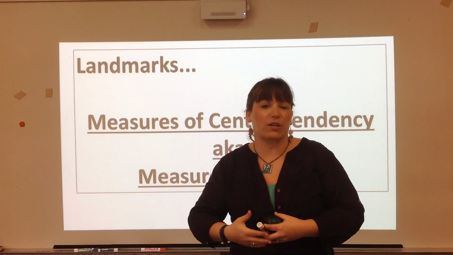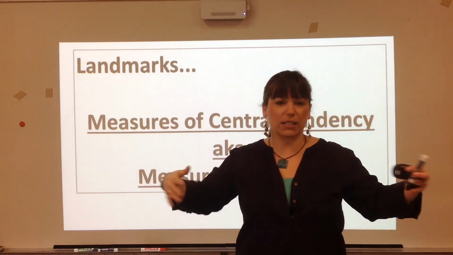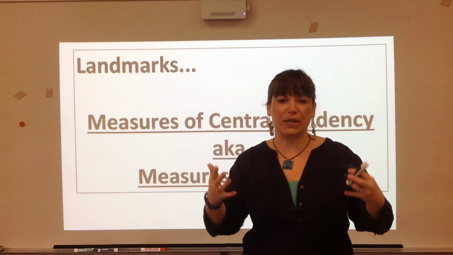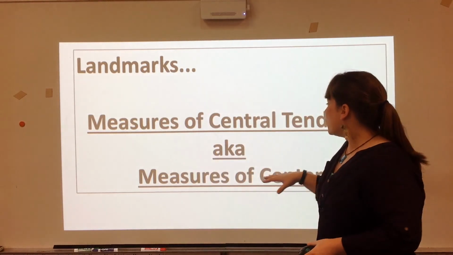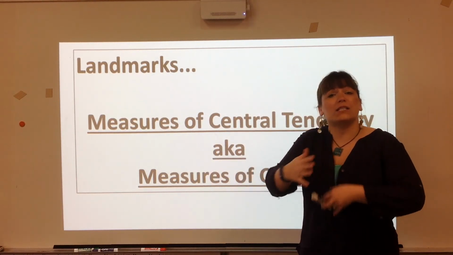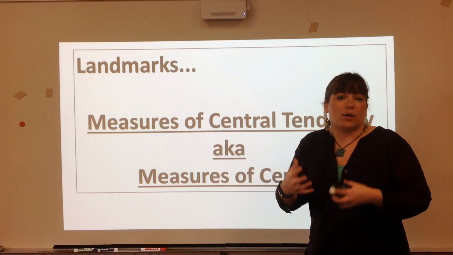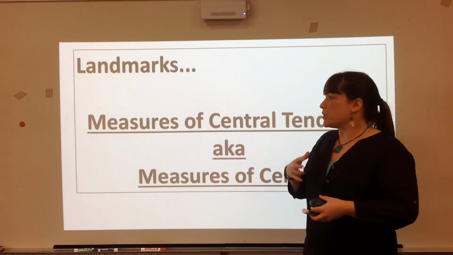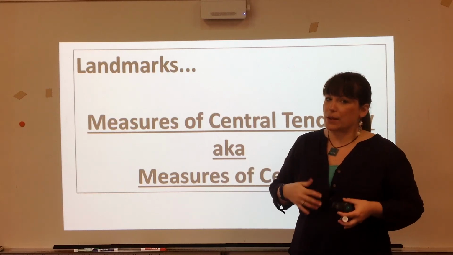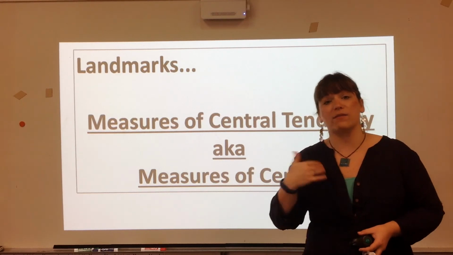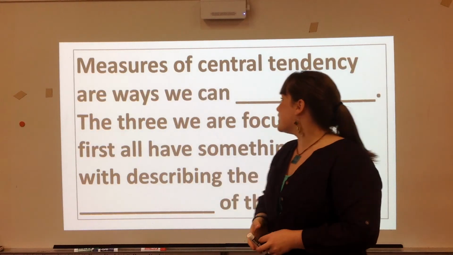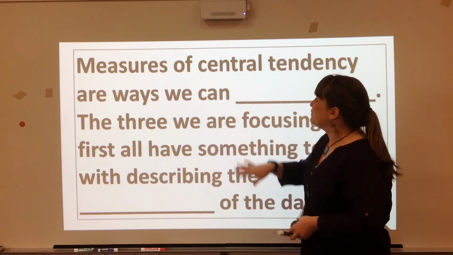So we usually organize things from least to greatest, greatest to least, putting them in order, bringing some structure to our chaos of information. In order to talk about it, we like to have the numbers that are around the center. And we're going to deal with those 3 measures of center over the next 2 days, which is why you have another note sheet. And we're going to get to that in a second.